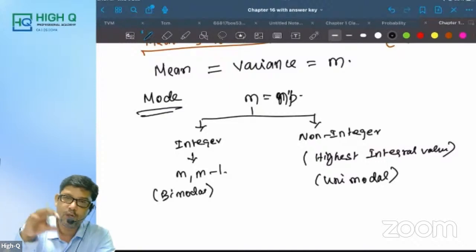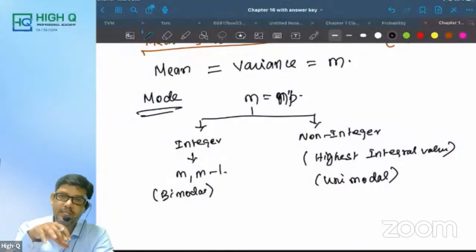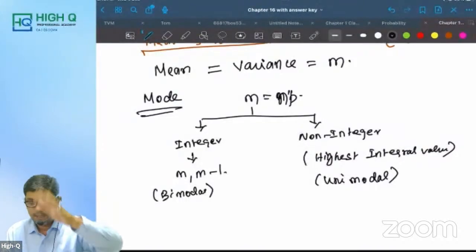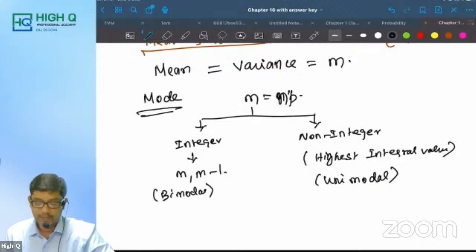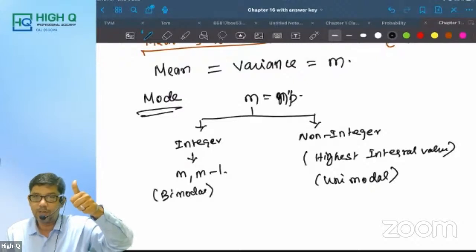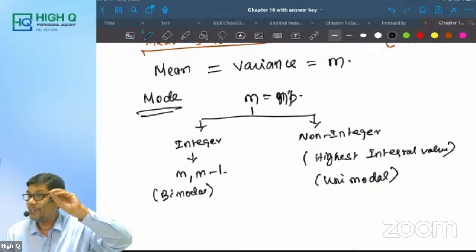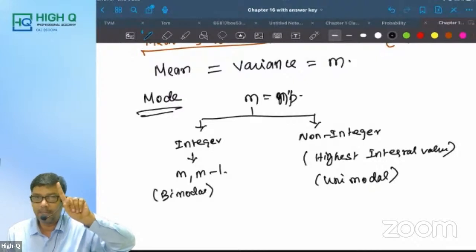Mean is equal to variance is equal to m. Mode is equal to m, that is nothing but NP. Is it correct, my dear? So please remember this. It is always positively skewed. And the parameter is m. Uniparametric means only one parameter. Do you all understand? Yes.